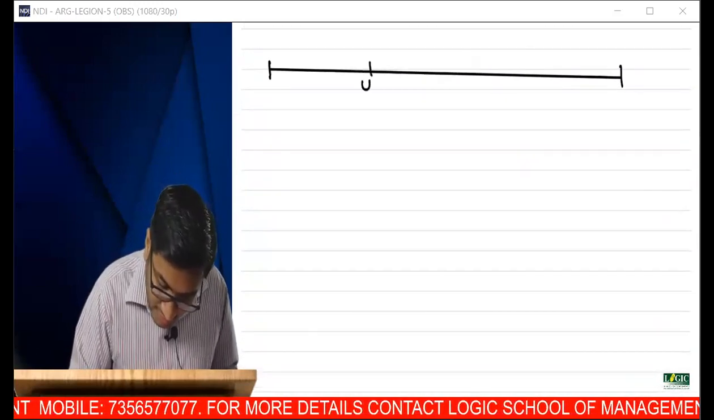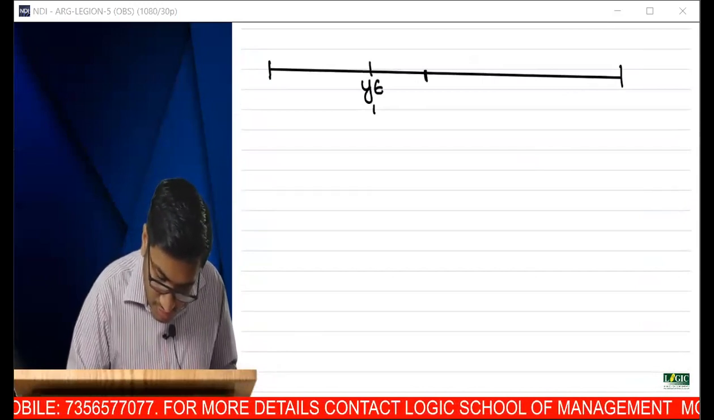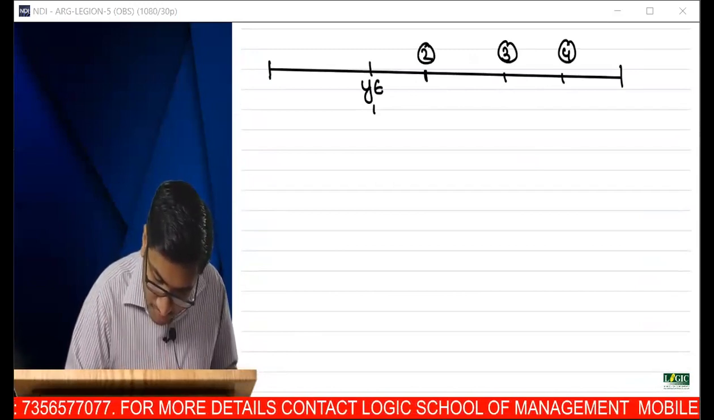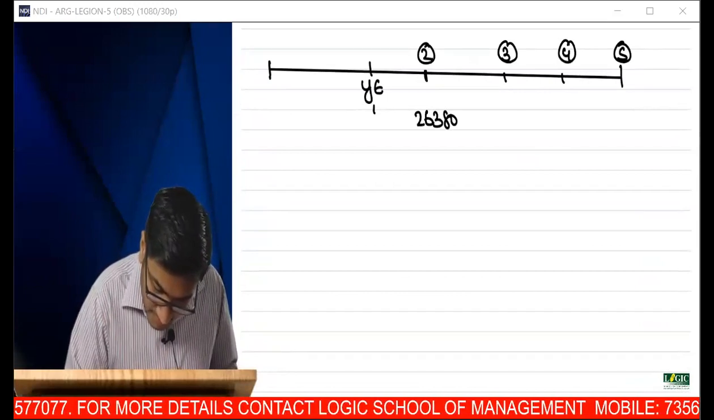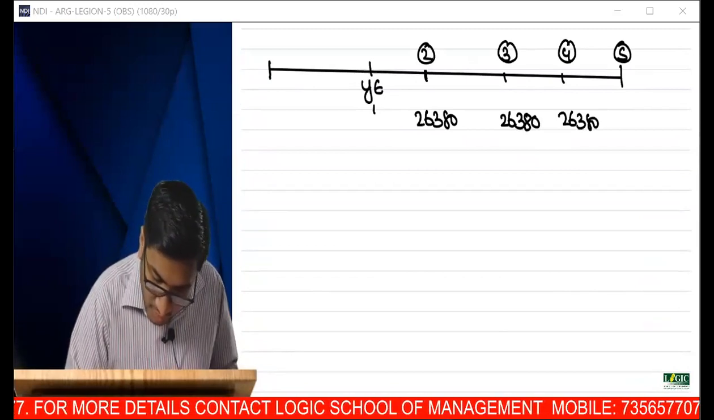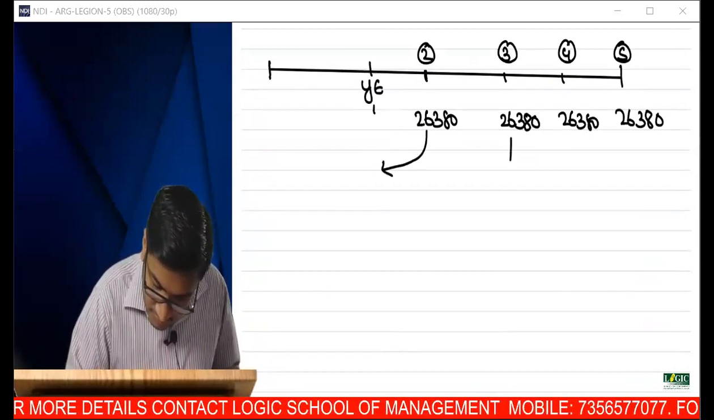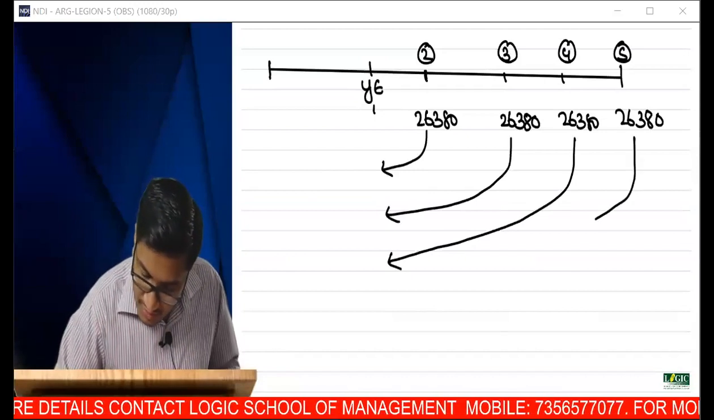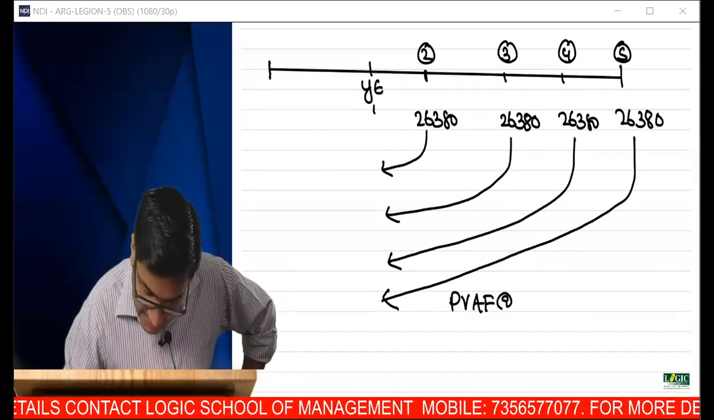You are at the end of year 1. What are the future cash flows? Years 2, 3, 4, 5. The future cash flows are 26,380, 4 more cash flows. So what is the present value? Let's do it fast. It's an annuity. So can you give me the present value annuity factor at 10%, 4 years?